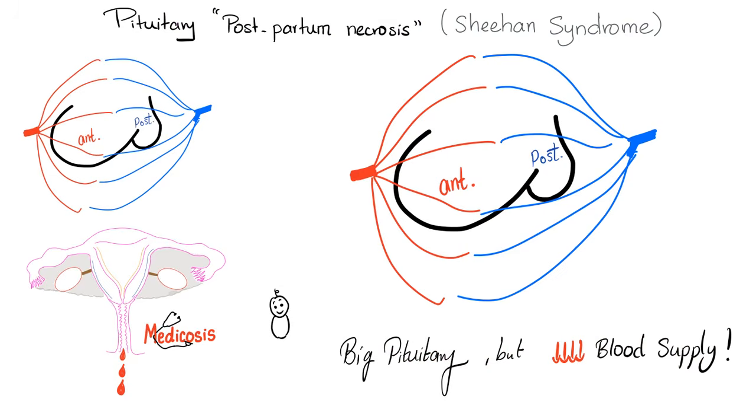How about Sheehan syndrome? Now this is a pituitary that's shrinking and suffering because in the good old days when I was pregnant, I had tons of blood supply to my large pituitary. After pregnancy, I lost lots of blood, and now my big pituitary is left with no blood. I can end up with hypopituitarism and failure to lactate.